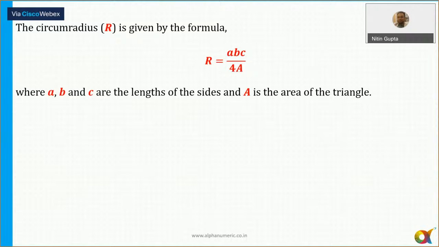Okay. Circumradius of any triangle, it is always ABC upon 4A. And you have seen the question based on this in the CAT also. Okay. Circumradius of any triangle, it is given by ABC upon 4A. So that is the circumradius of a triangle, which is ABC upon 4A.